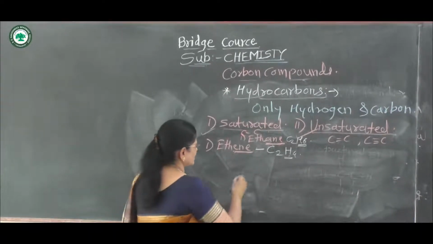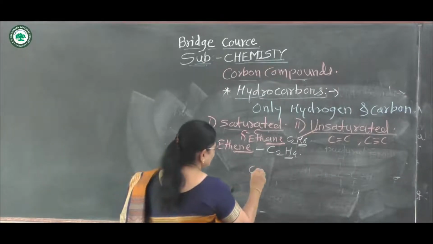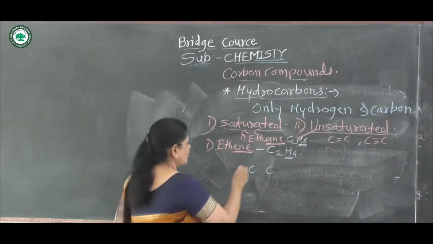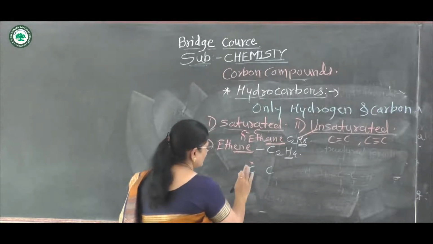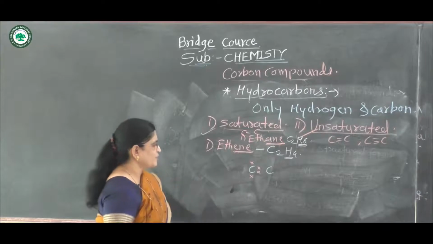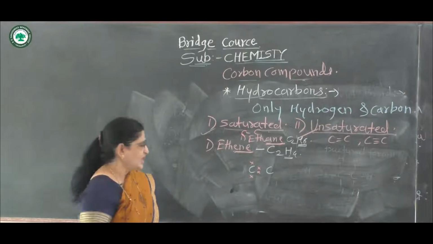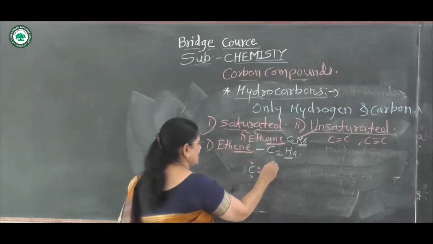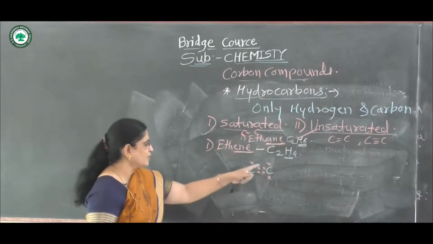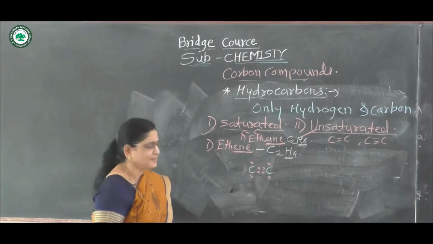Then the electronic structure of ethene. Suppose at the center there are 2 carbon atoms. There are 4 electrons in the outermost orbit of each carbon atom. That means the valency of the first carbon atom is 4, and the valency of the second carbon atom is also 4. Each has 4 valence electrons in the outermost orbit, so the valency of carbon is 4.